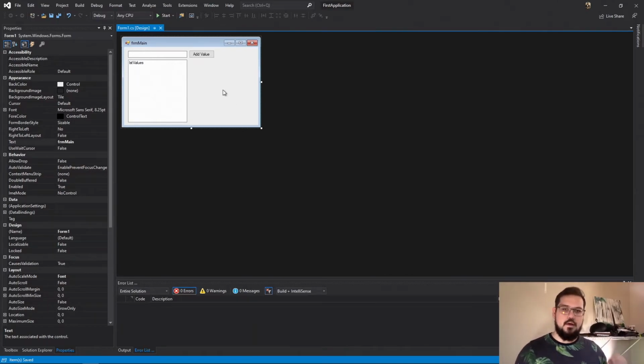Make sure to save frequently. I don't think Visual Studio does automatic saving. It might do auto recover, but I don't ever trust auto recover.